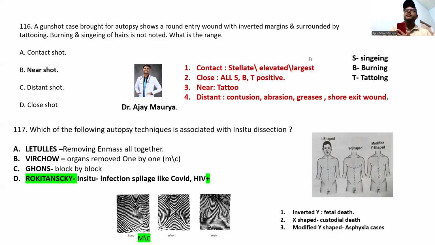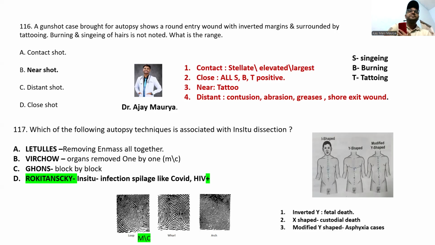Either all present, or only tattooing present, or only a stellate shape present, or there is contusion, abrasion, grease collar and a short exit. Whether everything is present, or the contusion also present, this is how you have to answer the question. No need to remember all that. Just remember this one. It is very simple and it will help you to solve the MCQs.